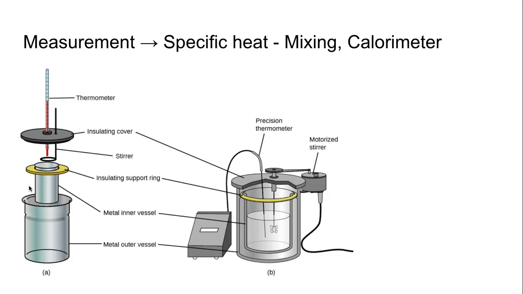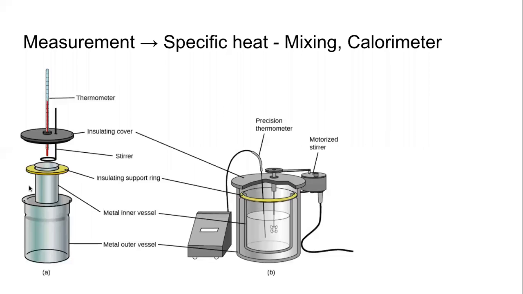What we are going to do is take a hot substance and put it in cold water. We will see how much heat is lost by the hot substance and how much heat is gained by the cold water. By the principle of heat exchange, we know that the amount of heat lost is the amount of heat gained. Then using simple mathematics, arithmetic, algebra, we can find out the specific heat of that substance.